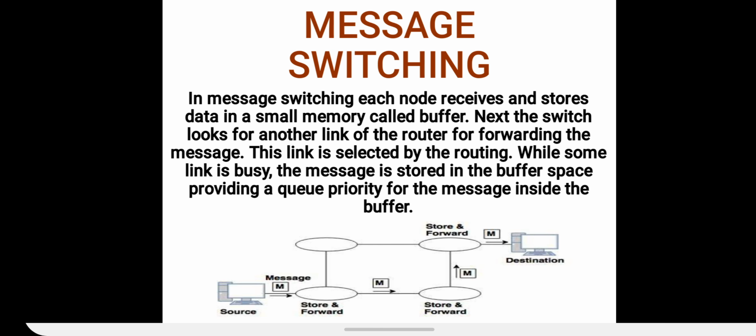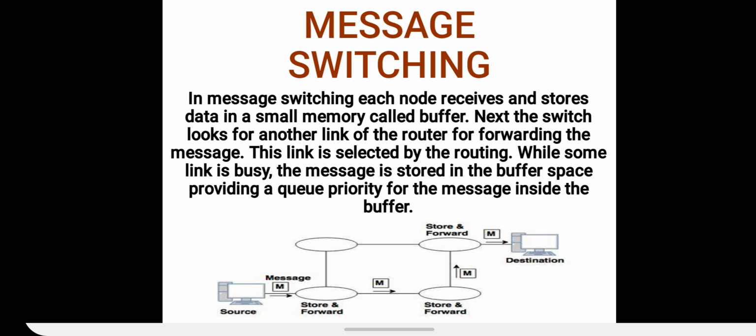Now the third one is the message switching. In message switching, each node receives and stores data in a small memory called buffer. That means in message switching, the information that needs to be passed is sent by the user. Now the user sends the information to another computer.